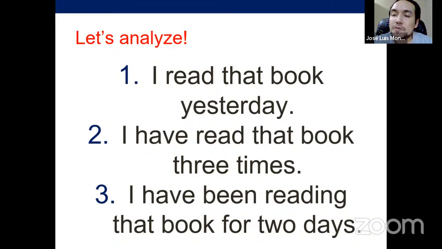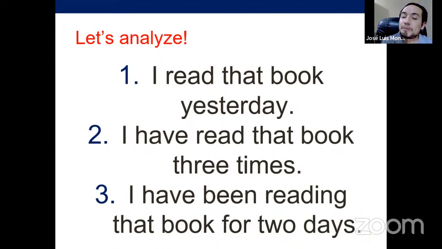That's the simple past, and we know that the simple past is the definite tense in past, that we use with definite time expressions, including past time clauses with when, after, before. Because if you analyze, those expressions give you the idea of when, even if you say after, before, as soon as, the minute, they tell you when, and that's why it has to be with something definite as the simple past. Okay, so I read the book or that book yesterday, that's clear.